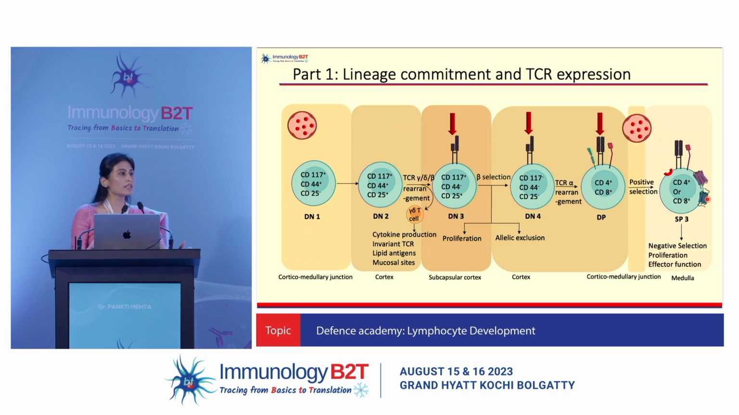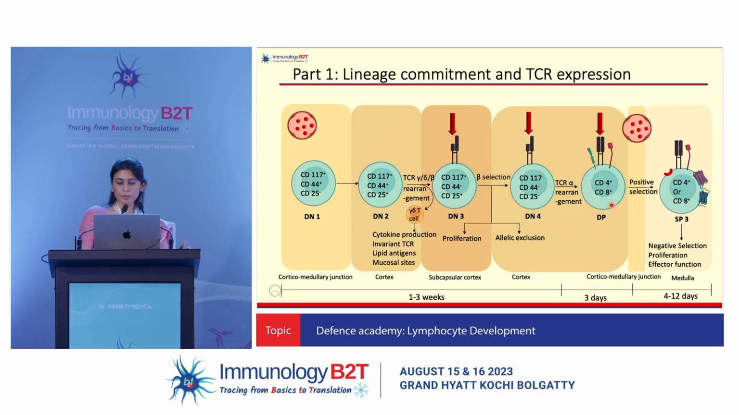So this completes phase 1 of T cell development in which we have lineage commitment to T cells, proliferation and beta selection, and formation of double positive T cells. This entire process takes about 2 to 4 weeks overall.